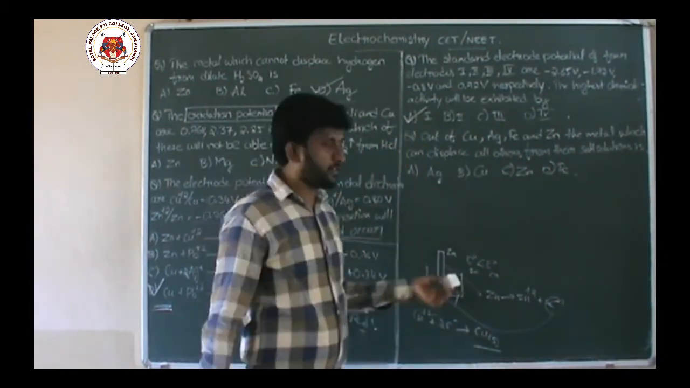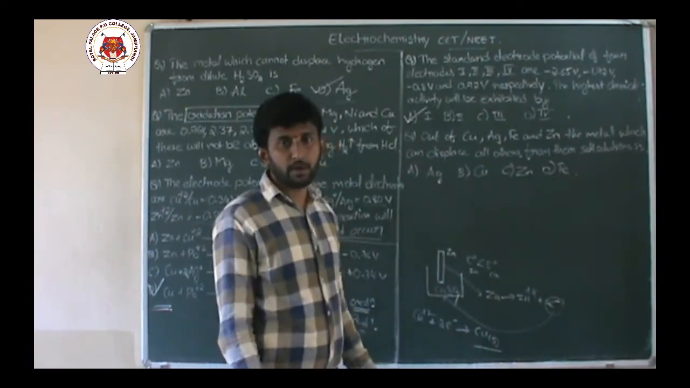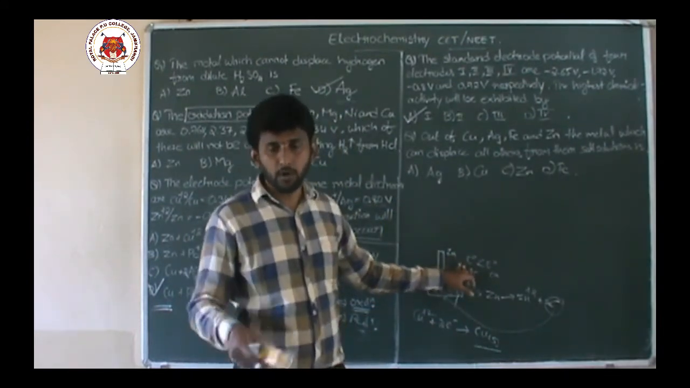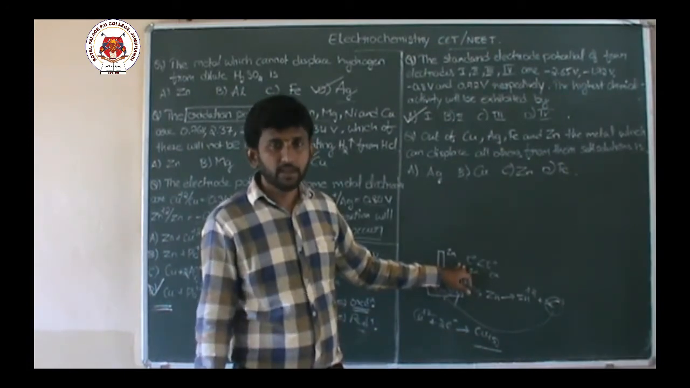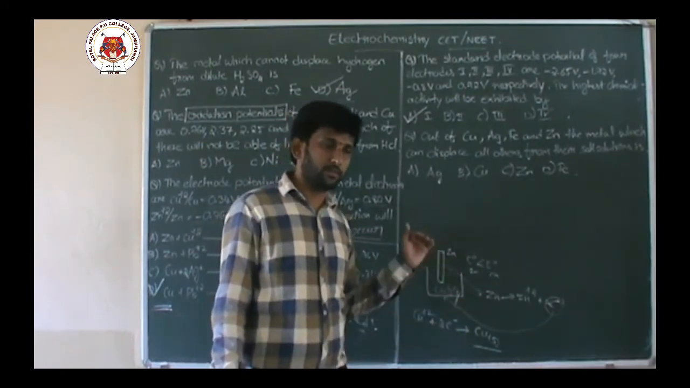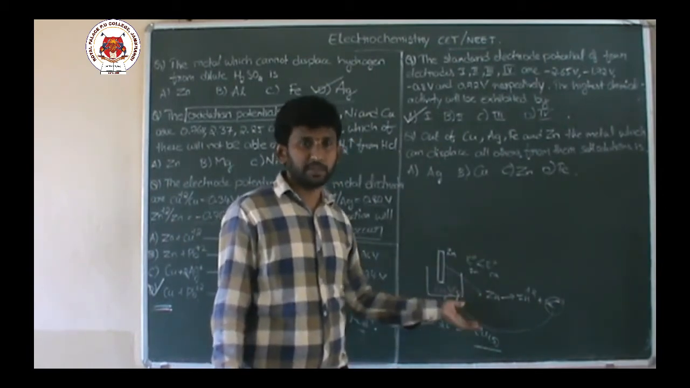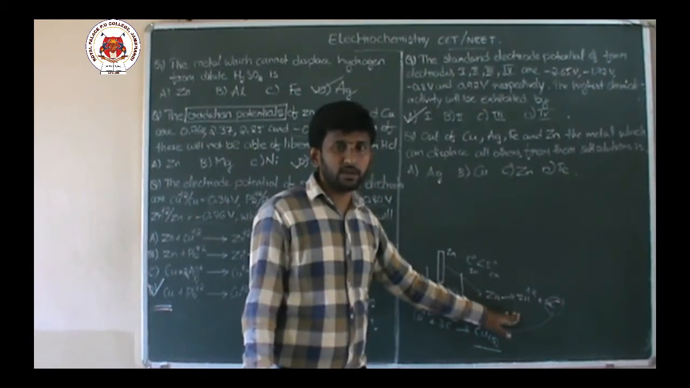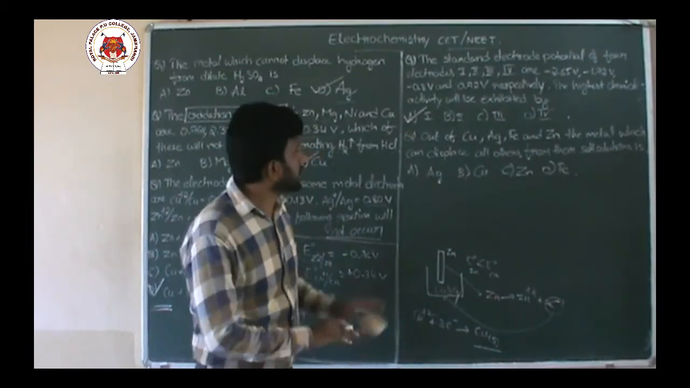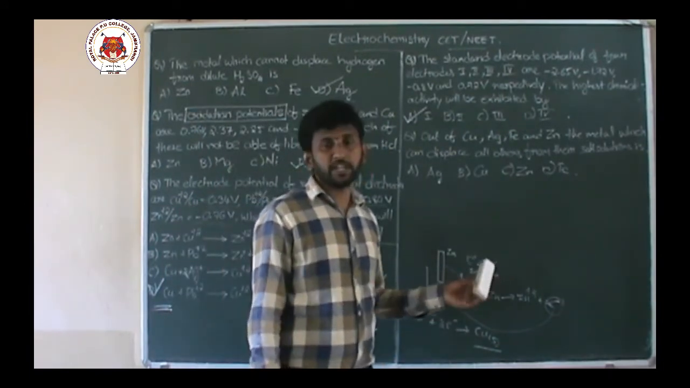Whichever metal potential is lowest, that metal can displace all other metal ions, because if it has the lowest or more negative electrode potential, that metal will easily undergo oxidation. Lower the electrode potential, greater the oxidation. If it is easily undergoing oxidation, then it can easily displace the metal ion from the solution. So among the given options, we need to select the one having the lowest potential.